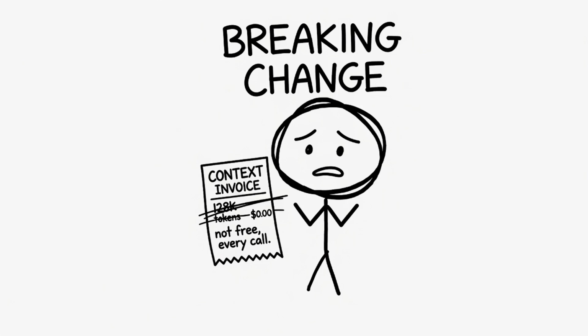Breaking change. The context is free cost model has been deprecated. Long contexts now incur latency and dollar costs proportional to the number of tokens on every single call, because the whole window is reread every time. Allocating a giant window and filling it is not free. It was never free. This assumption is now officially deprecated.